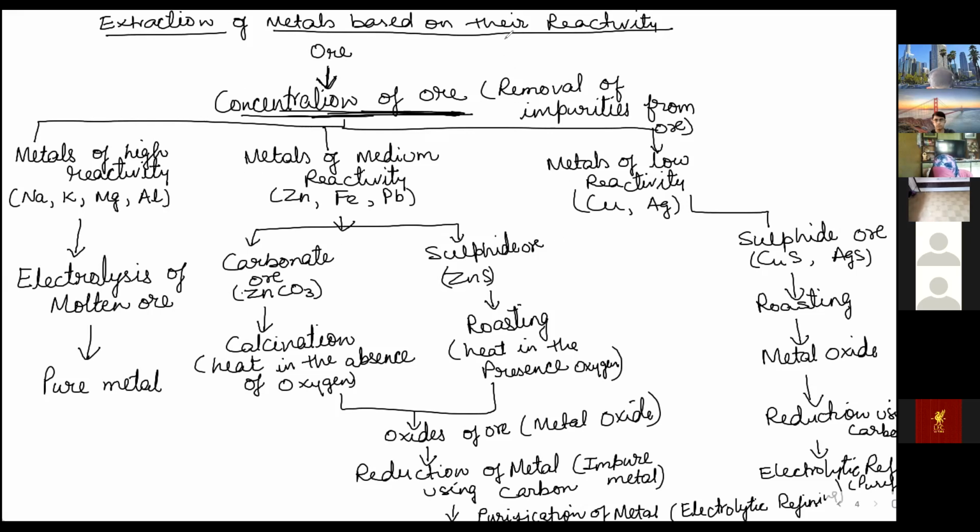Okay, so let me check what is written. Now for reduction, three things are required. Displacement reaction is also used. It is given in your textbook. Displacement reaction or using a reducing agent, any way can be used to form the impure metal. Okay, so let me share the textbook.